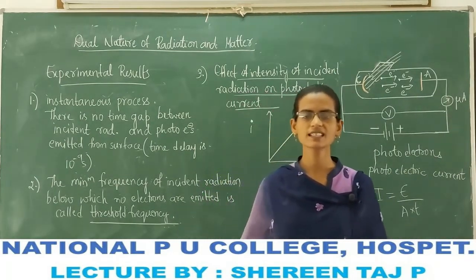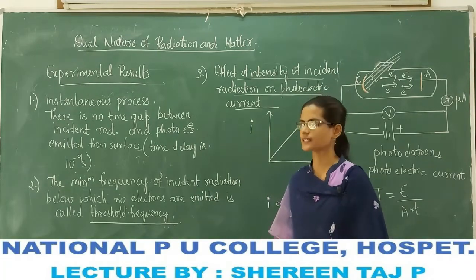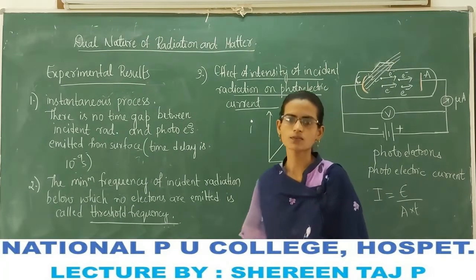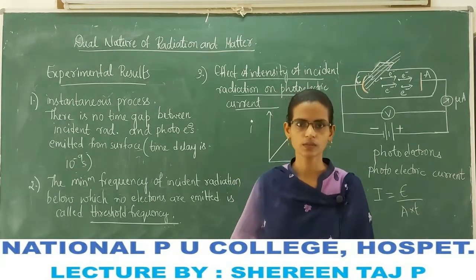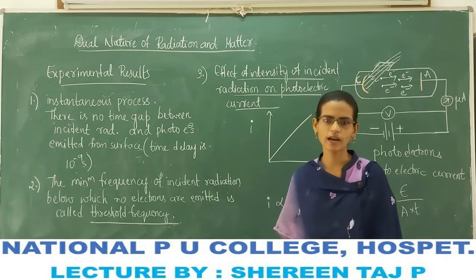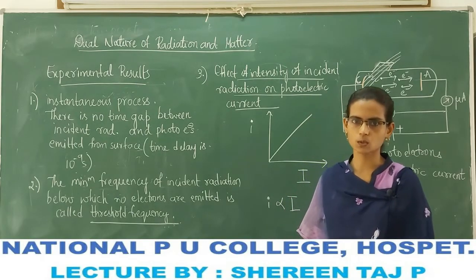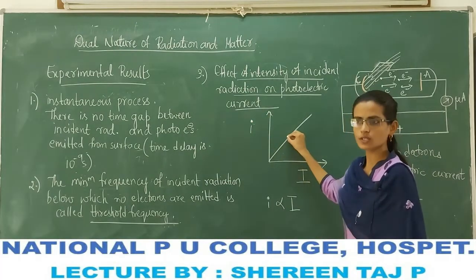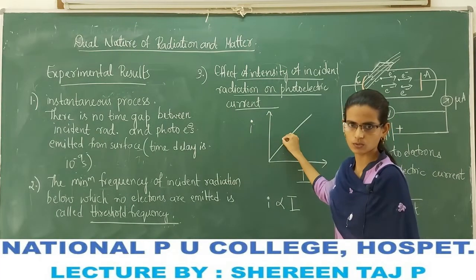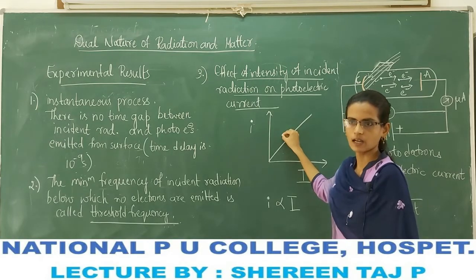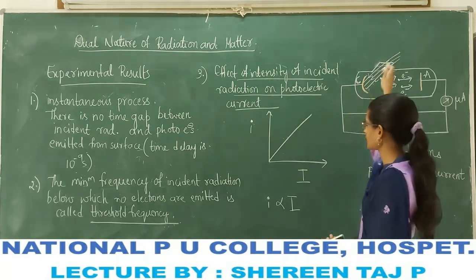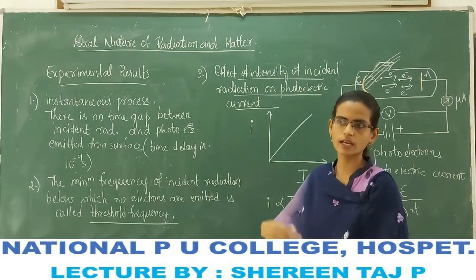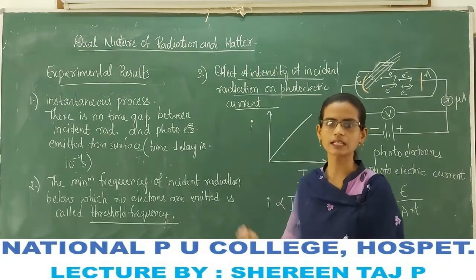So how are we increasing the intensity? For example, here we have a source of some power, some intensity like 10 watt per meter square. Then we get some current. If we use another source of some other intensity, as intensity increases, current increases. If we use higher and higher intensity sources, then the current increases.